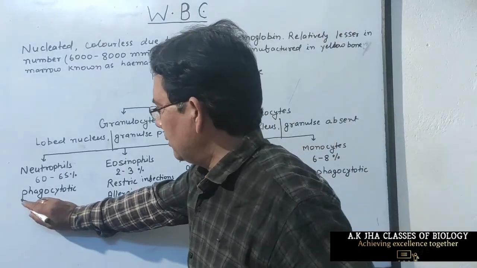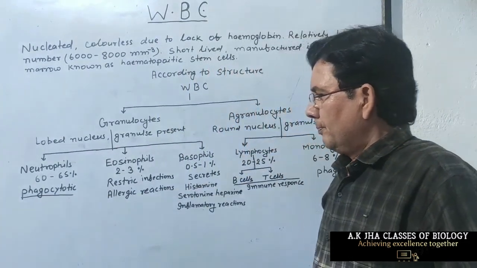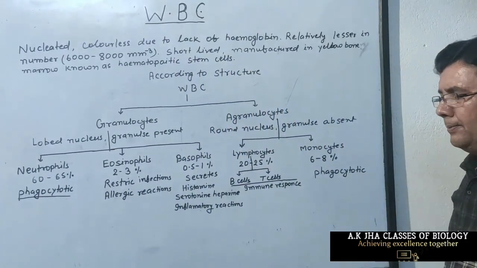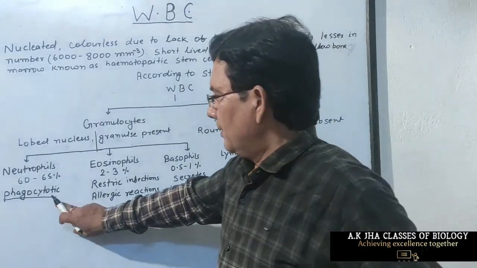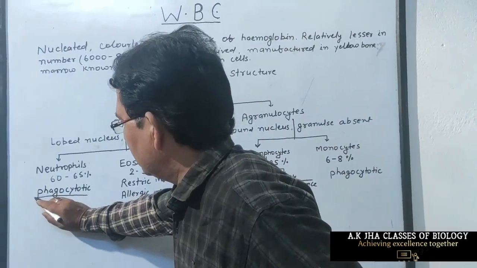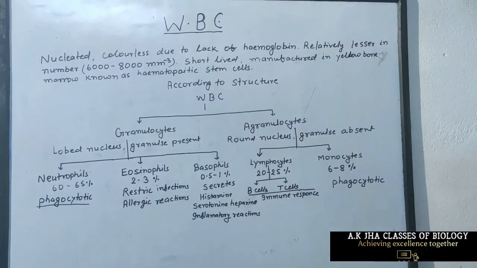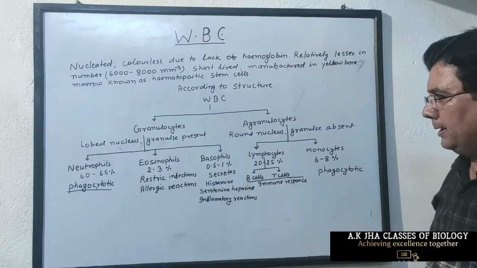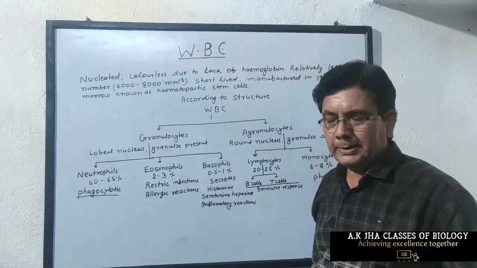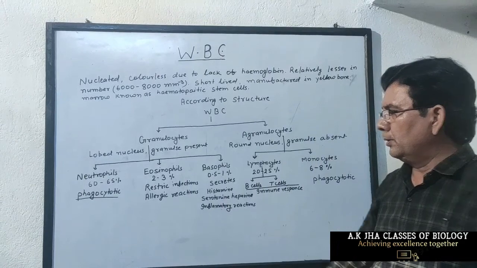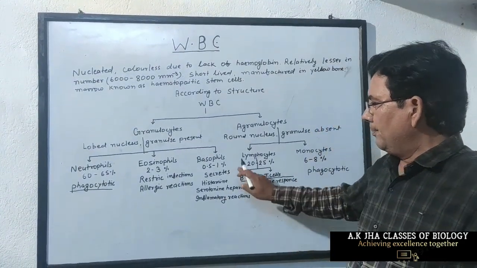Neutrophils are phagocytotic, that is, they engulf harmful bacteria, foreign particles, germs, and digest them. They also engulf cell debris, that means they clean our body. Neutrophils restrict infections, and they are also involved in allergic reactions.